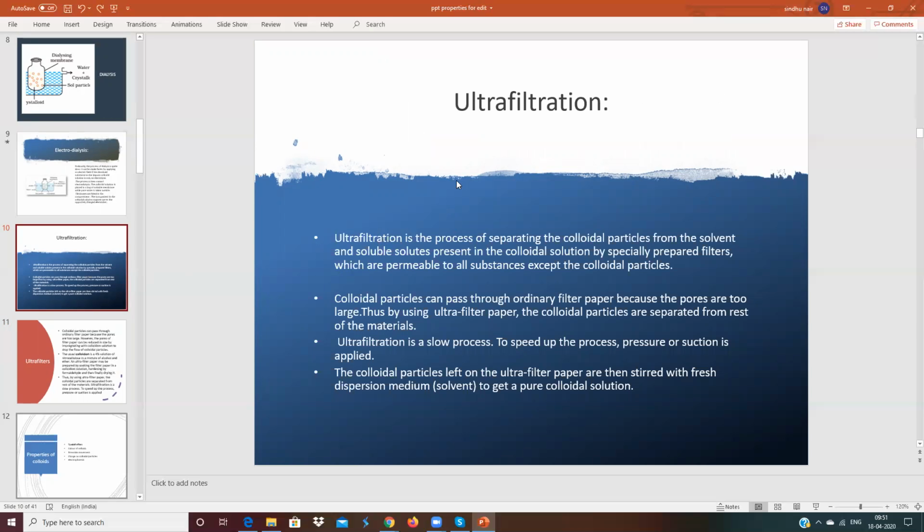The colloidal particles cannot pass through ultrafilters. Only the medium will pass through, and along with the medium, all dissolved impurities pass through. Then the left-out colloidal particles on the filter paper are collected and mixed with a fresh medium so that a pure colloidal solution can be prepared.